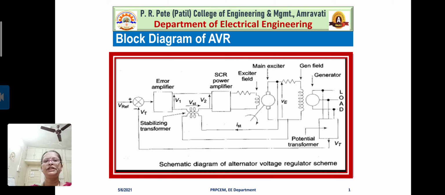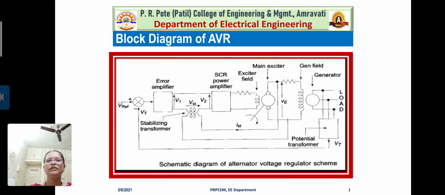Now this Vt is compared with the reference voltage. You can observe the comparator on the left hand side of the block diagram. That error signal, that much error voltage, is amplified, and then after amplification it is provided to the exciter field winding of the main exciter to control the excitation voltage of the generator, so that the difference between Vt and V reference is minimized.